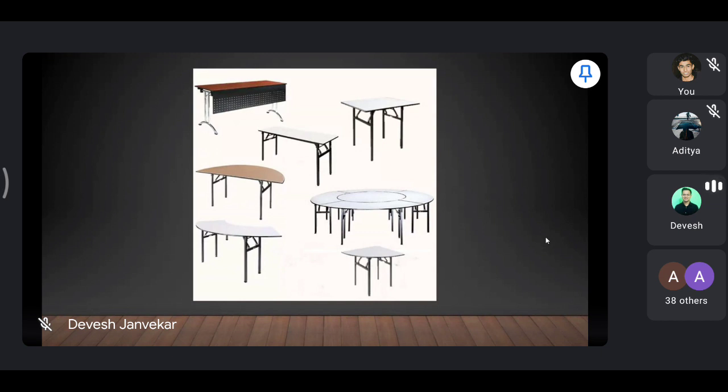And you have round tables with 5 feet diameter and 6 feet diameter. On a 5 feet diameter round table, you can accommodate 8 covers.